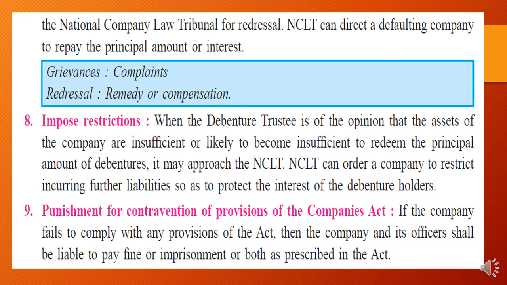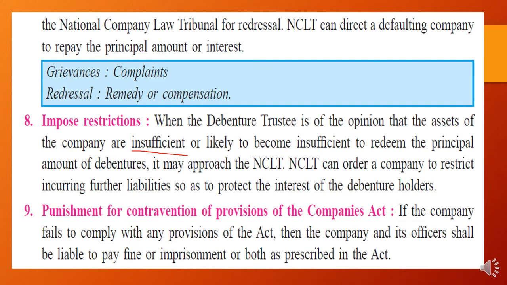Number 8, impose a restriction. The Companies Act says that when the debenture trustee is of the opinion that the assets of the company are insufficient or likely to become insufficient to redeem the principal amount of the debentures, yes, you know that a secured debenture has a charge on the asset, but if the trustee feels that the asset is not sufficient for repayment, it may approach NCLT, or NCLT can order the company to restrict incurring further liabilities so as to protect the interest of the debenture holders.